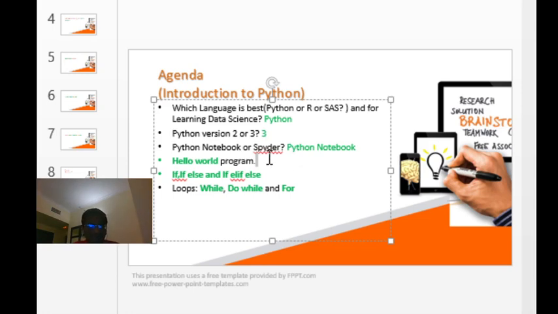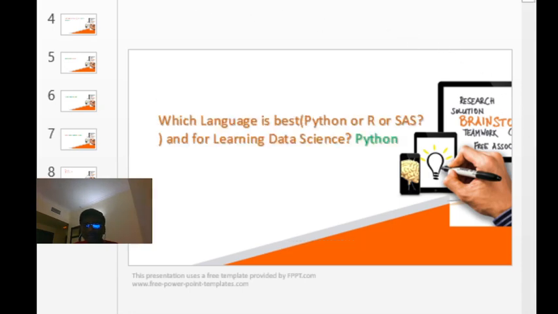that I will explain. After that, we will see what is the if statement, else if statement, then the if else statement. And finally we will discuss loops, like while loop, do while loop, for loop, all this. So this is the agenda of this current session. Let us move on to the next slide.